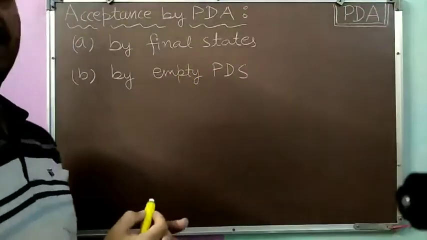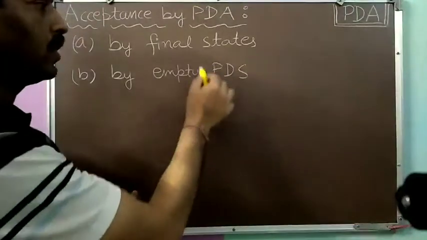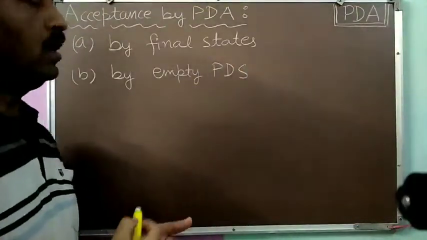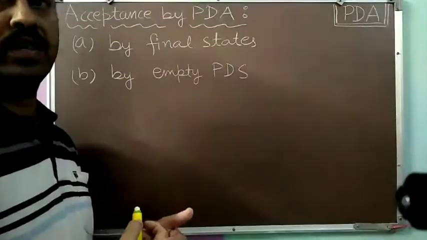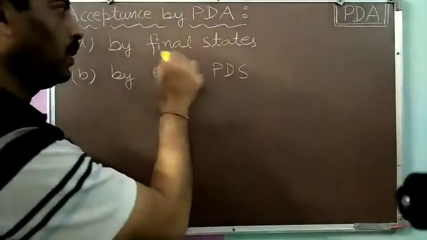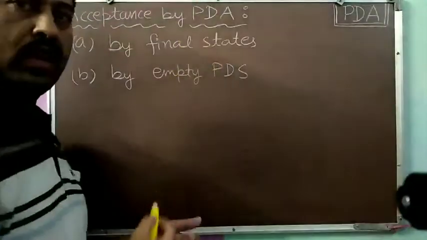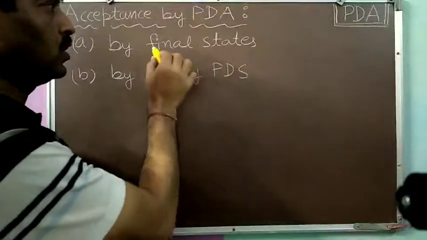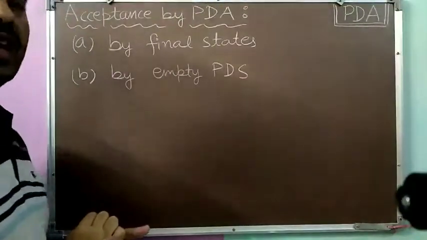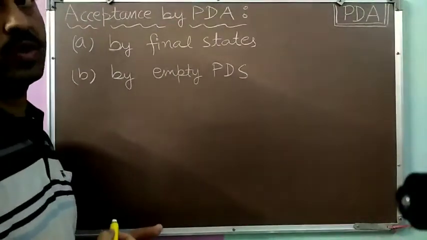We can define success when after processing the complete string, our PDS becomes empty. So there are two criteria of success of a string over the PDA, that is by final states or by empty PDS. Now we'll discuss how we can define our successful strings through the final states and through the empty push down store.